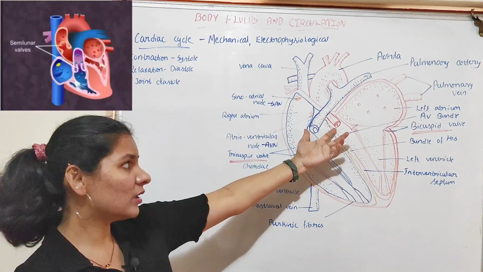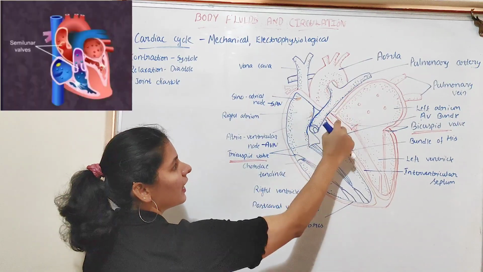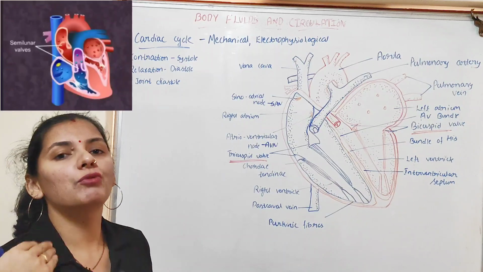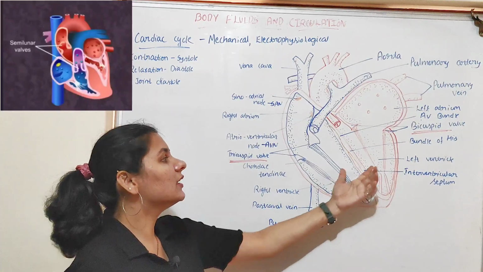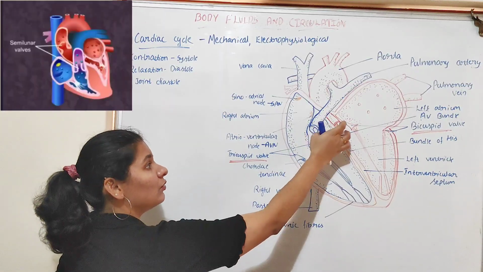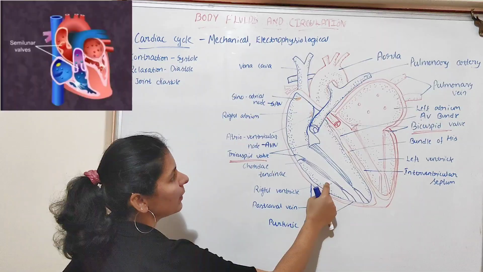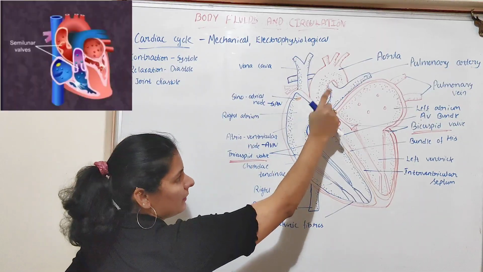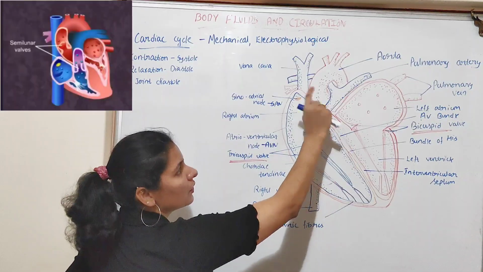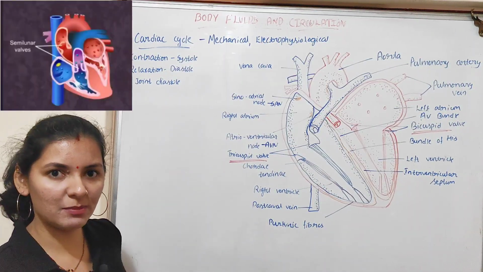So what do you mean by semilunar valve? Semilunar valve is a valve that guards the pulmonary artery and the aorta. So these semilunar valves are forced to open because of the increase in the pressure inside the ventricle. So when this semilunar valve opens, the blood from the right ventricle enters into the pulmonary artery and the blood from the left ventricle enters into the aorta, and thereby the blood enters into the circulatory pathway.